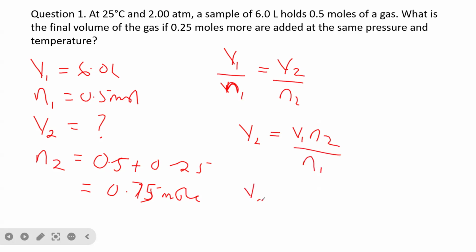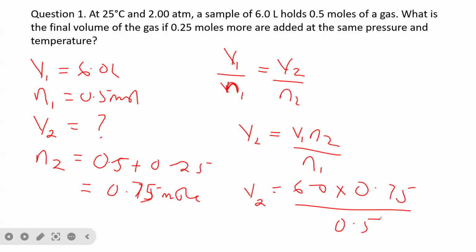So V1 is 6.0 and N2 is 0.75, so we have 6.0 times 0.75 divided by N1, which is 0.5. Now you will use your calculator and get the final answer.